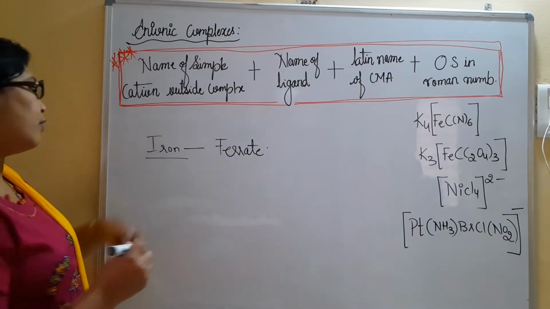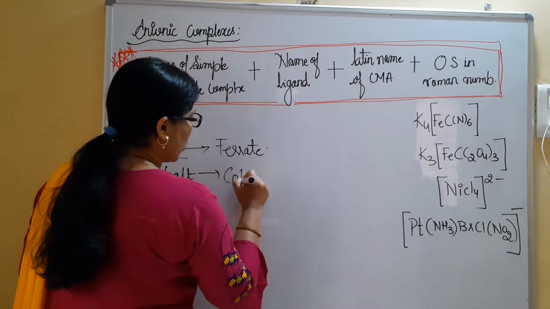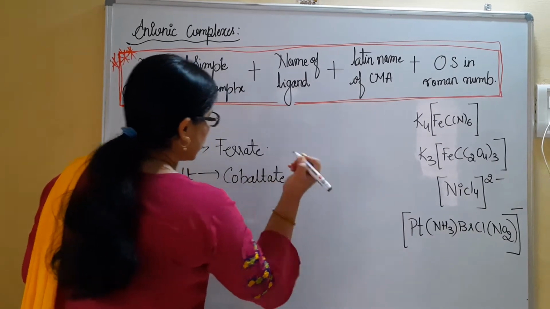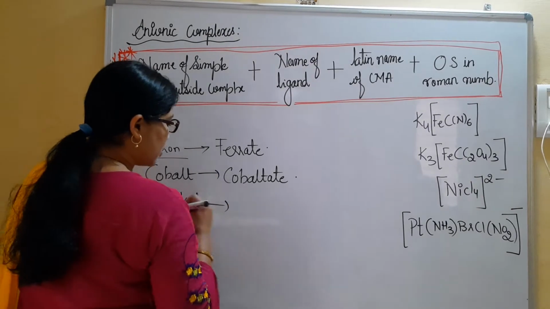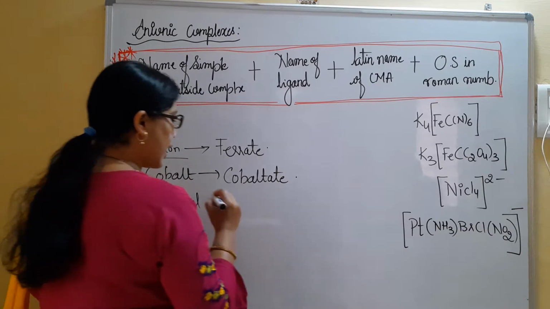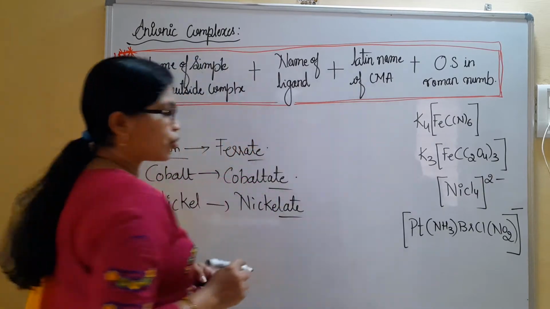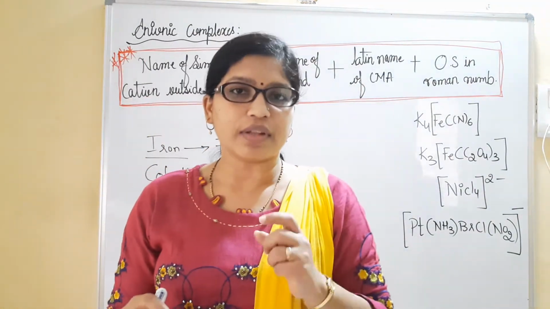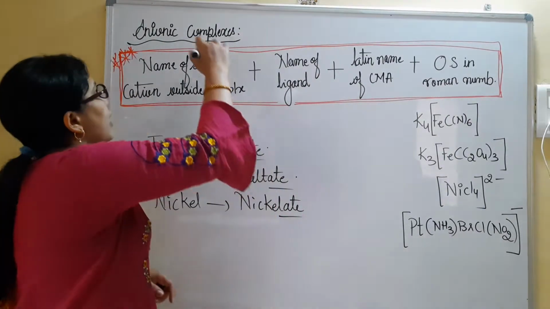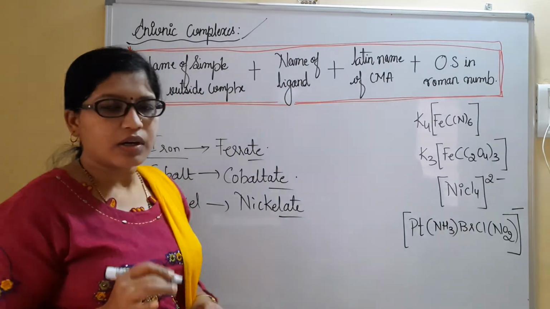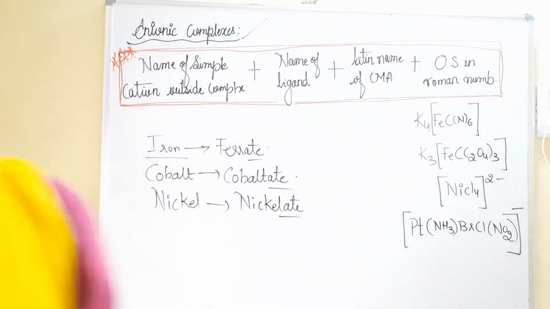If you have cobalt as the central metal atom, we make it cobaltate. If we are using nickel, then the Latin name of the central metal atom becomes nickelate. Like this, the -ate suffix should be used for the central metal atom present in anionic complexes. This should be remembered by all of us. With this brief idea, let us consider examples one by one.